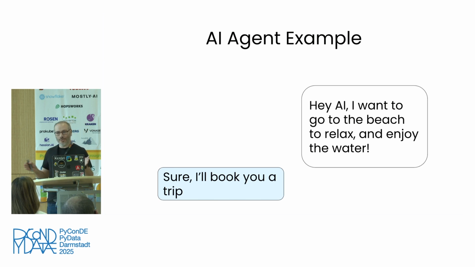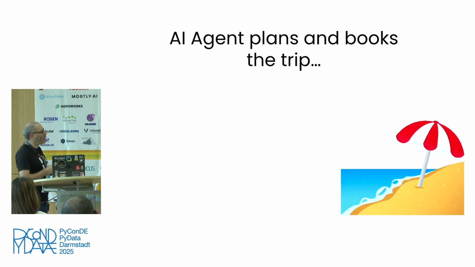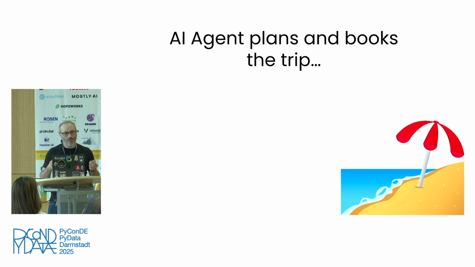And then the AI goes into the background world where it's processing all the data and churning and coming up with an ideal trip for us, with an ideal destination, looking for the best prices because it has access to everything there is to know about in the internet. It has all the tools that it needs at its disposal. And eventually, it will come back to us with a proposal, or perhaps it even does the booking for us.